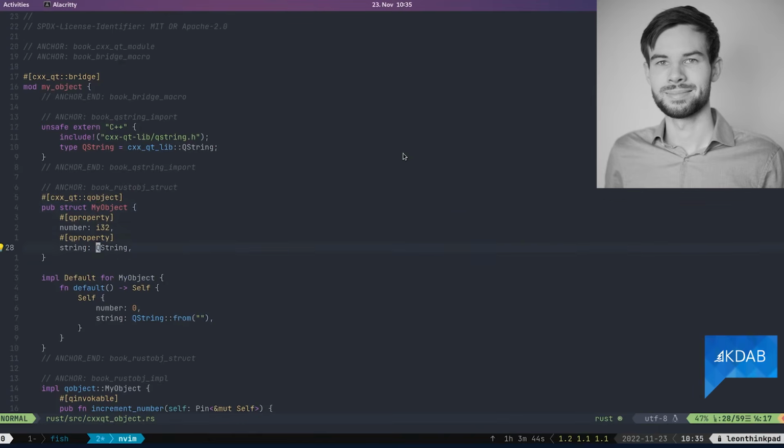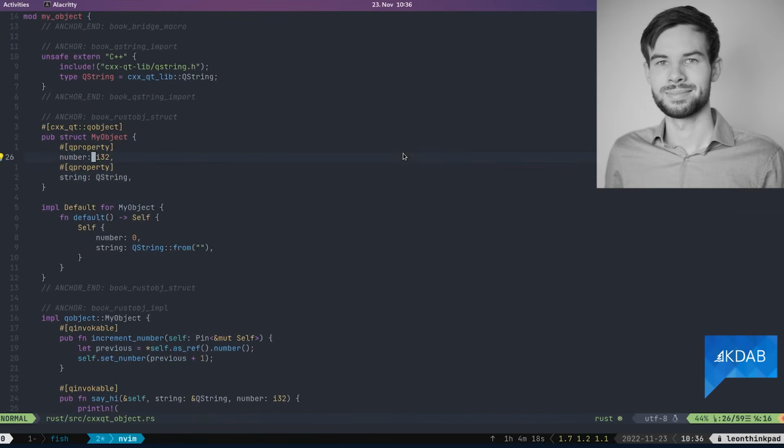Then it has these fields, and you can have normal fields that are Rust only, but you can also have fields that you mark with QProperty. Again, very similar to how you would do it in C++, but a little shorter, because that will already set up setters, getters, and notifiers for you. You just add QProperty to a field, and as long as that field is CXX compatible, it will work, or should work.